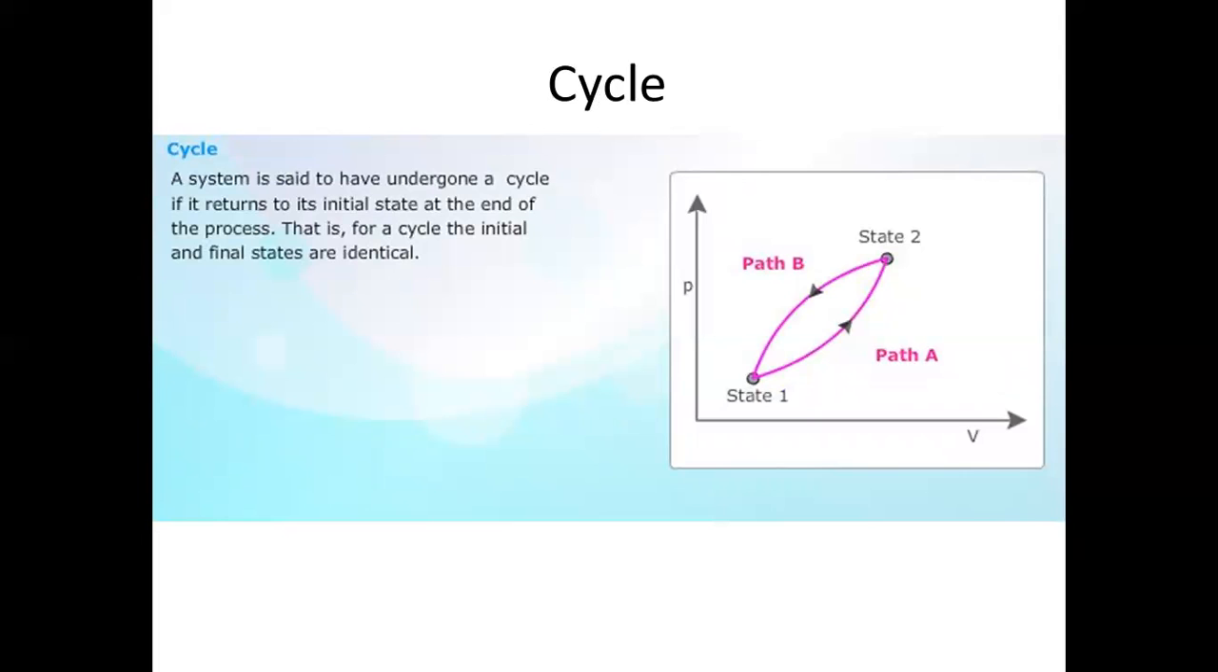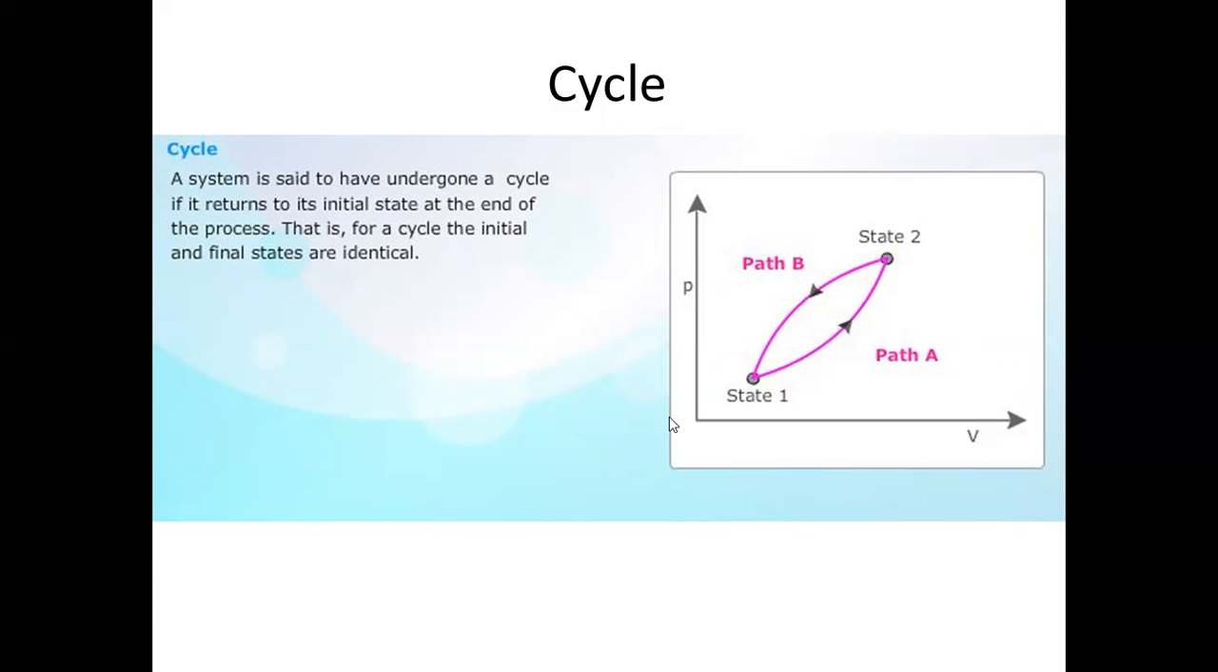Next one is a cycle. This term is very important because we will discuss many cycles which will be the basis for many engines and power plants and everything. A system is said to have undergone a cycle if it returns to its initial state at the end of the process. That is, for a cycle, the initial and final states are identical.